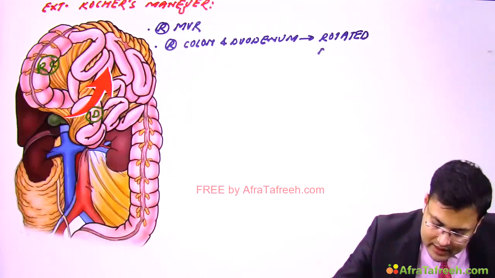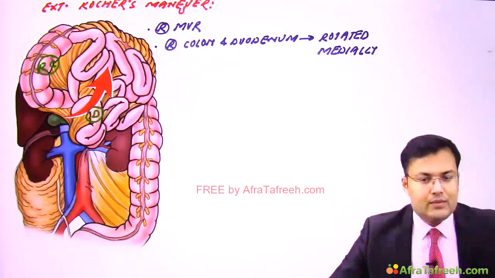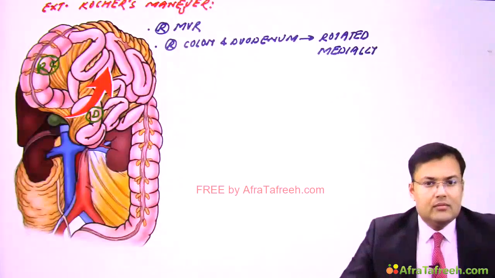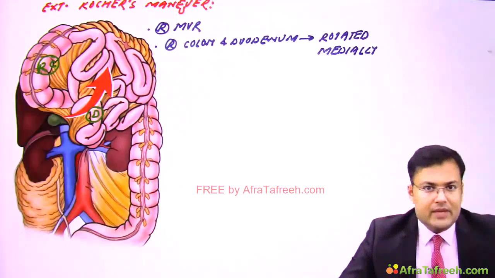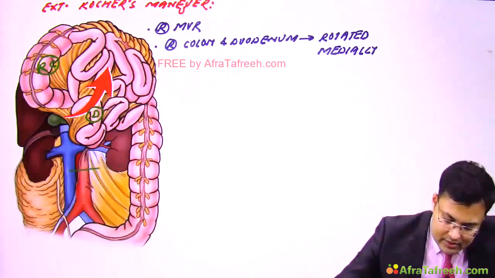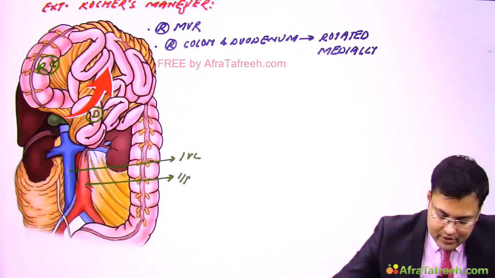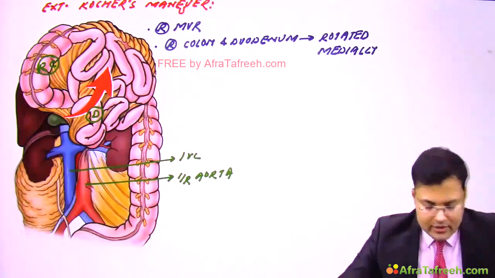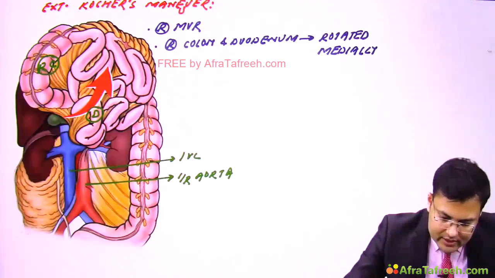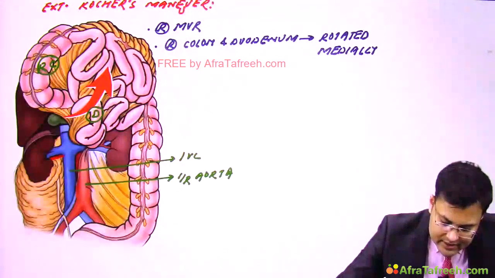Clear? And if these structures are rotated medially, it is going to expose what? Inferior vena cava. Here you can see the aorta. Which part? Infrarenal aorta. Here you can see this artery. What is this artery?